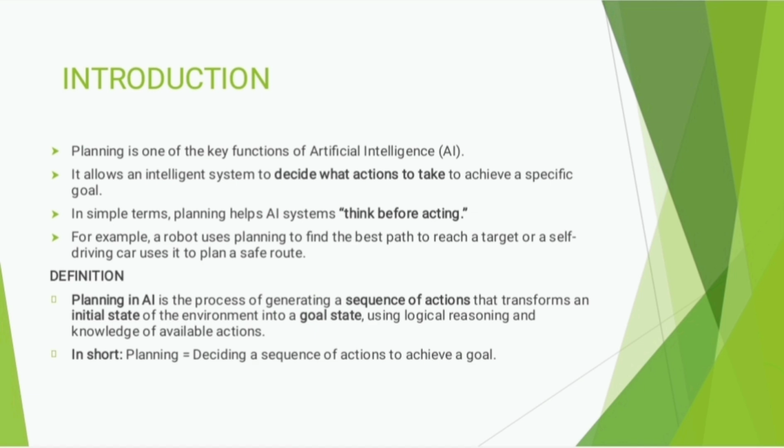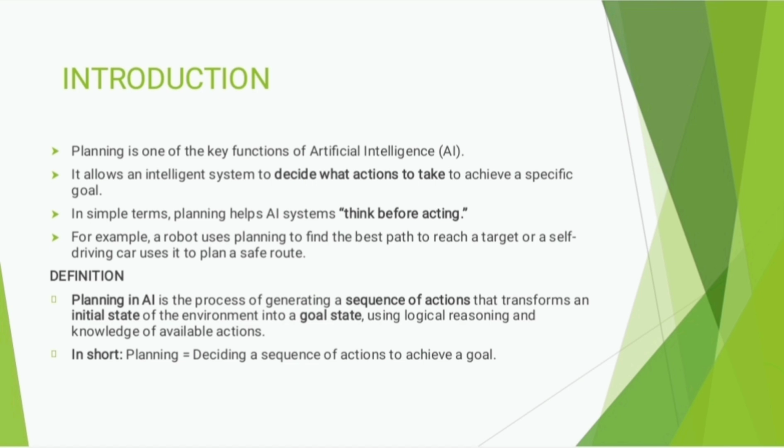The definition of planning in AI: the process of selecting and organizing a sequence of actions that will transform a system from an initial state to a desired goal state. It's a general definition of planning. In simpler words, planning is thinking before doing. It helps an AI agent to decide what steps to take before actually performing them.